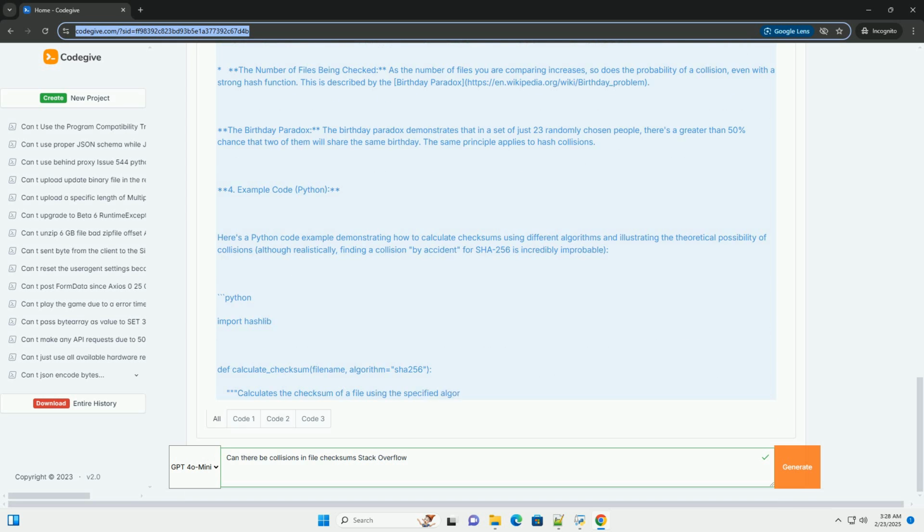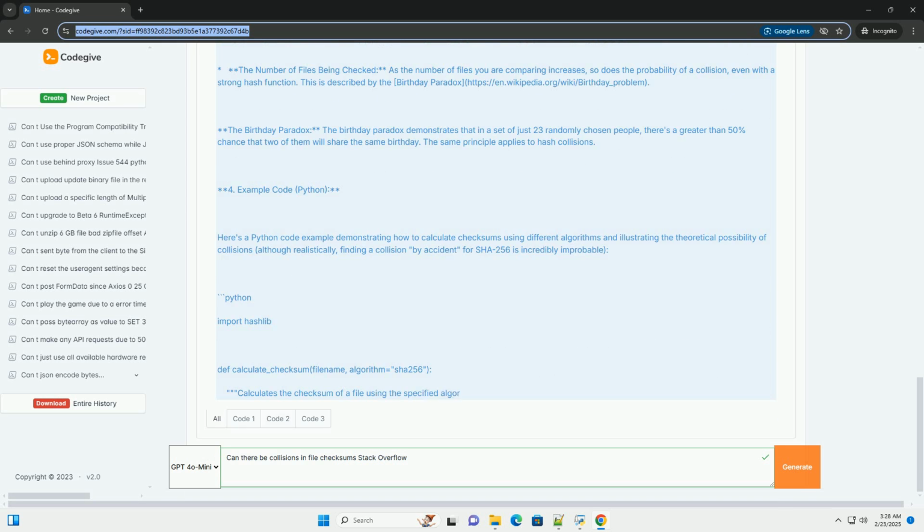The birthday paradox demonstrates that in a set of just 23 randomly chosen people, there's a greater than 50% chance that two of them will share the same birthday. The same principle applies to hash collisions.